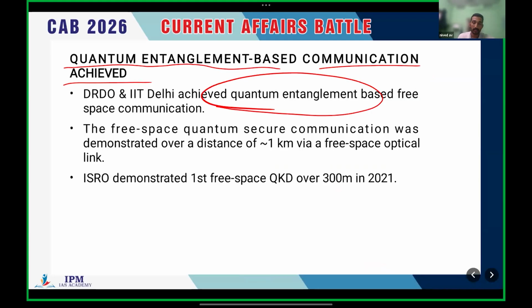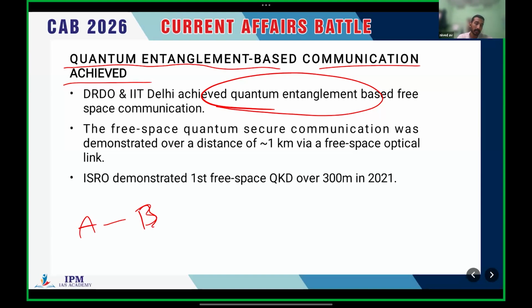Quantum entanglement means, from my understanding, I'll try to explain this to you. There are two quantum particles, A and B. If the quantum particles interact with each other, even after some time the particles show the characteristics of each other.